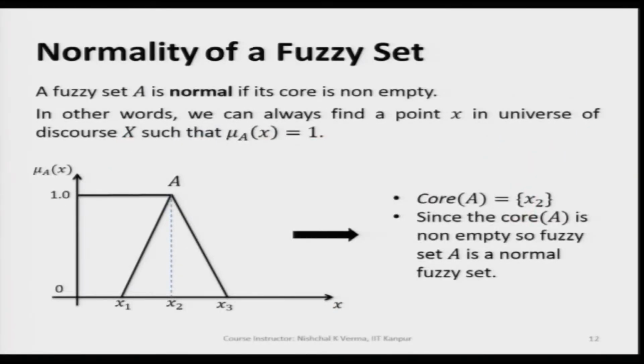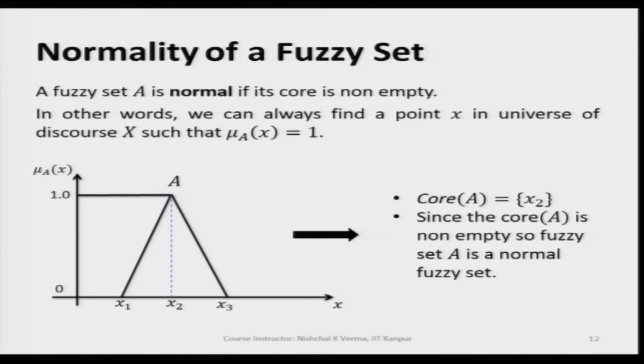Now, let us discuss the normality of a fuzzy set. It is defined as: a fuzzy set A is normal if its core is non-empty. In other words, we can always find a point x in the universe of discourse X such that mu A of x is equal to 1.